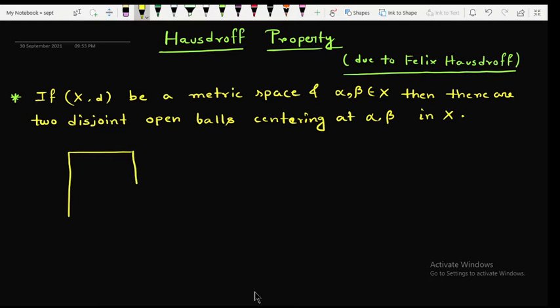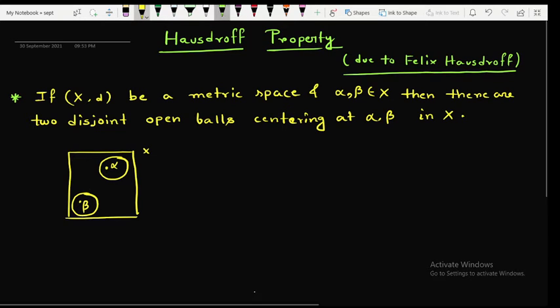Suppose in this picture capital X is this metric space and you are taking a point alpha and another element beta, then you can always construct two open balls like this which are disjoint, that is, they have no point in common.